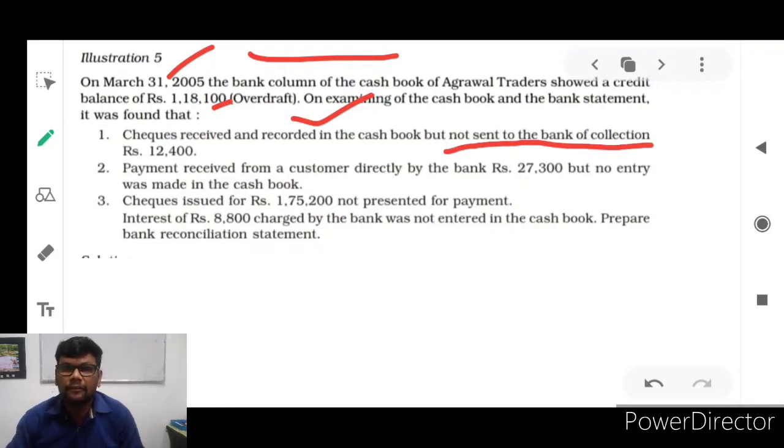Look here, cash book but not sent to the banker for collection. Anyway, we should write this in a minus column. It is our mistake, we did it. We wrote it in our cash book immediately when we received the check from our debtors, but you are the one who made the mistake. For example, you are the Agarwal Traders, right?